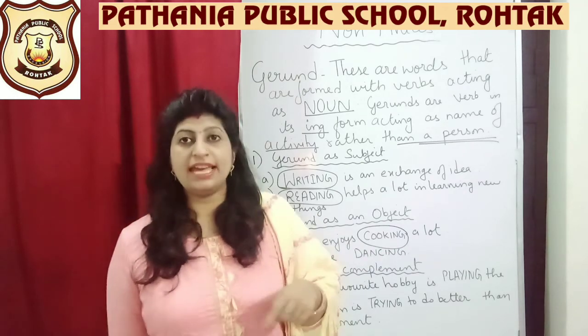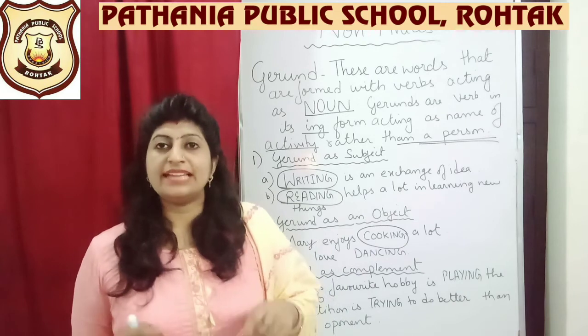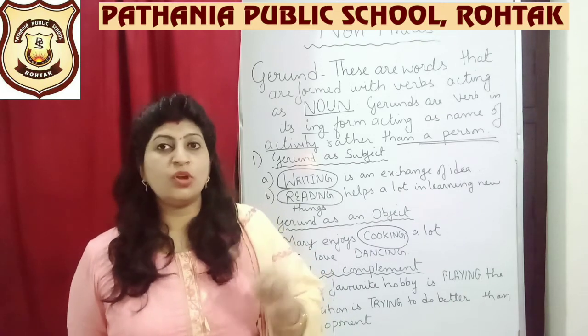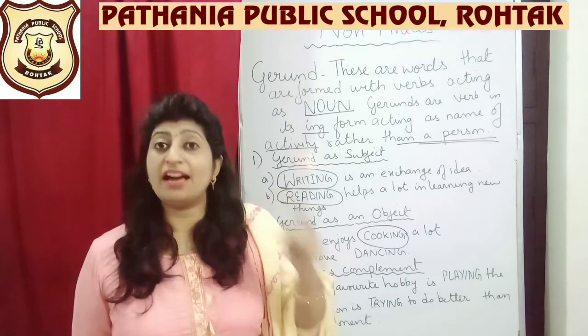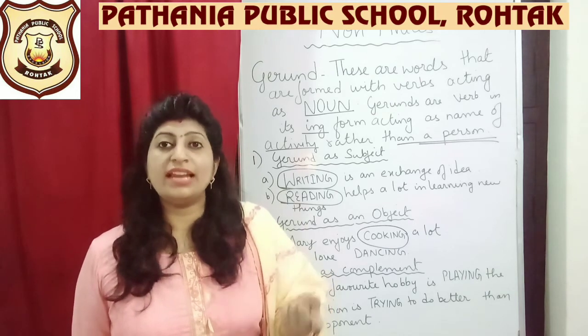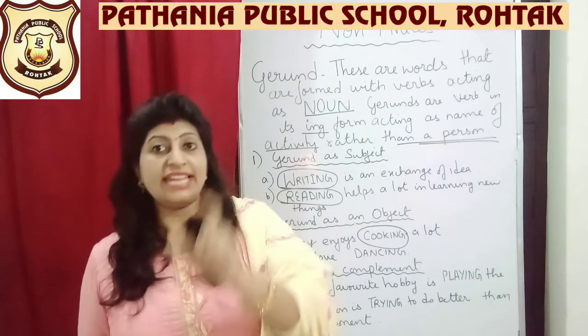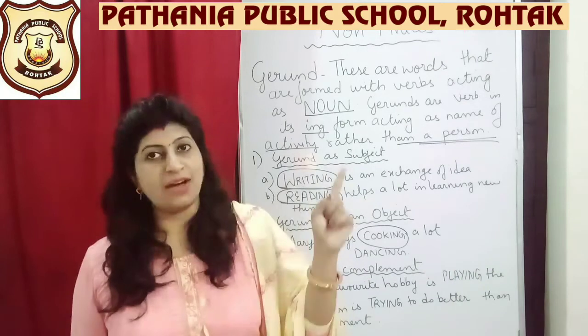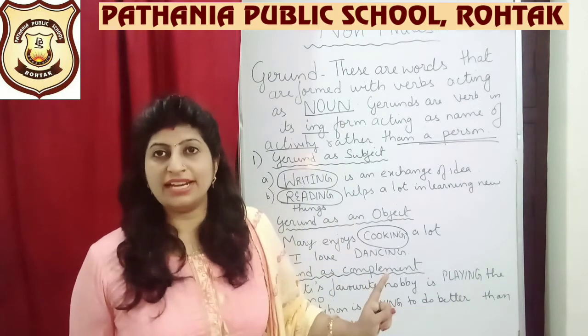If I would say I am dancing, that means right now I am dancing, I am doing an action. But I am not doing any action. I said I love dancing. So what do I love? Dancing. So dancing is the name of the thing which I love to do. So name of anything is a noun. So we come to know out here gerund.